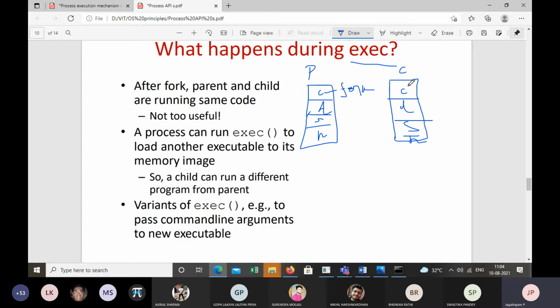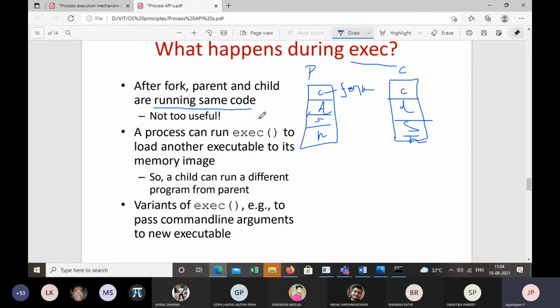Now the question is, at this point of time, do both parent and child execute the same code or different code? Same code. Good. Both parent and child execute the same code. Now, do you think this is useful? No, sir. No, right? Both processes execute the same instructions and give the same output. So this is not very useful, right?